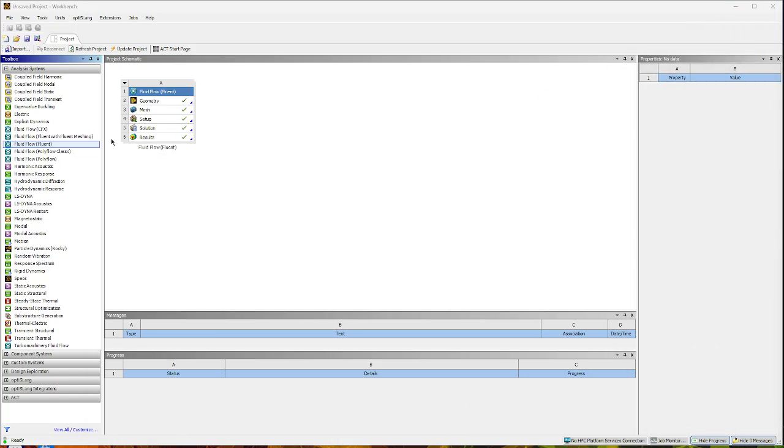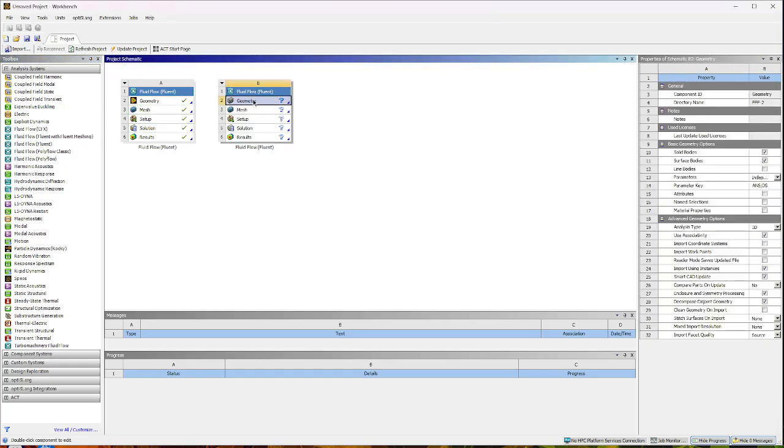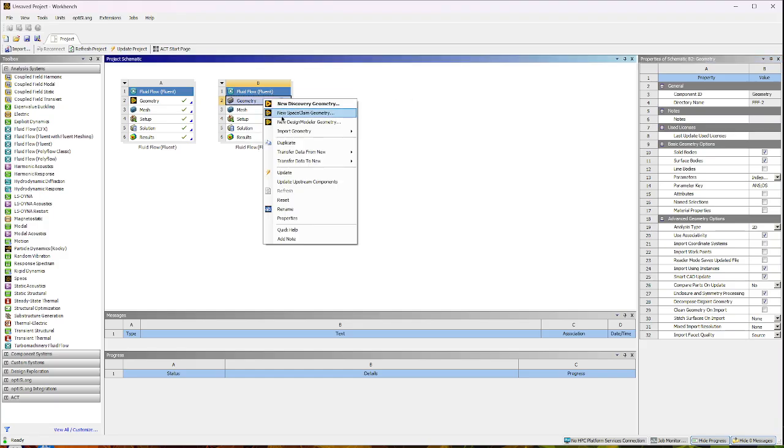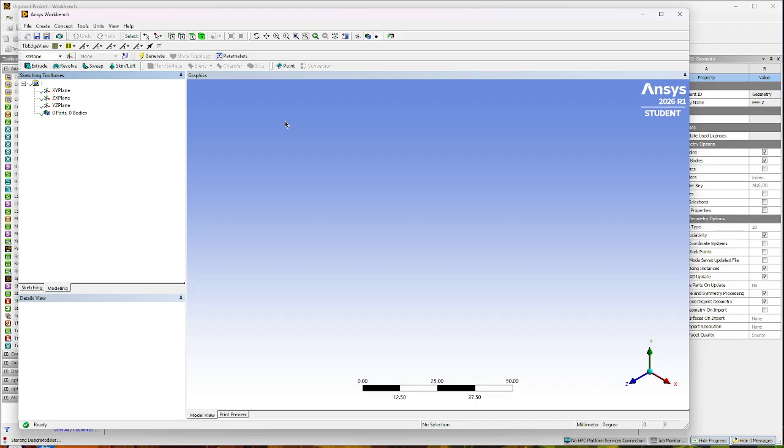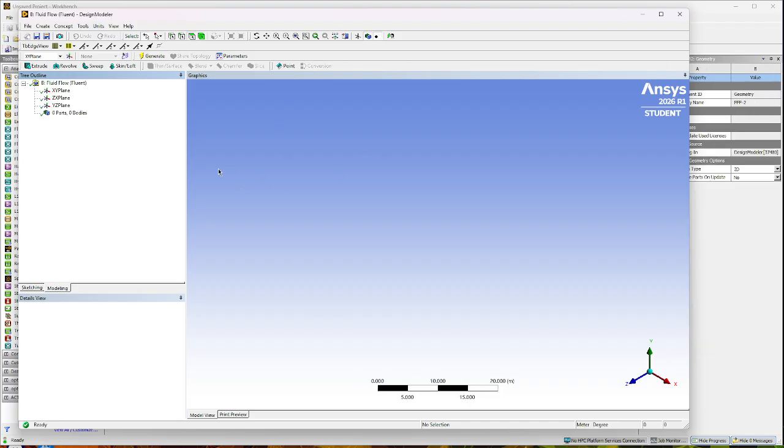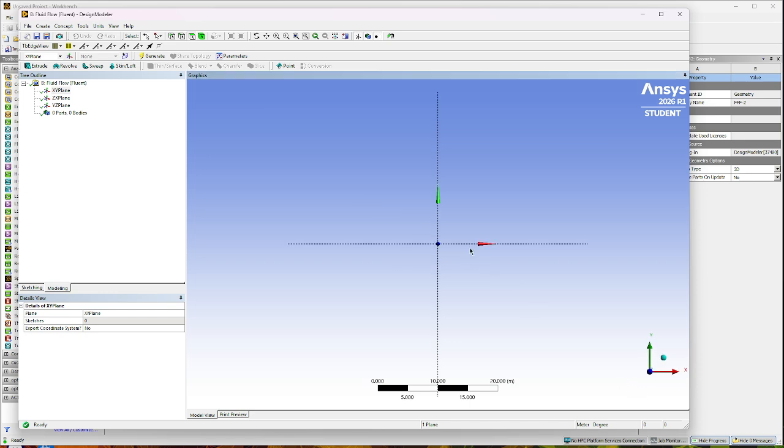We're going to go ahead into the geometry. I'm going to click and drag Fluid Flow Fluent. Click on geometry, change it to 2D. And then we're going to right click a new DesignModeler geometry. And there we go. Click on the XY plane, positive Z direction. So we're going to change the units to millimeters.